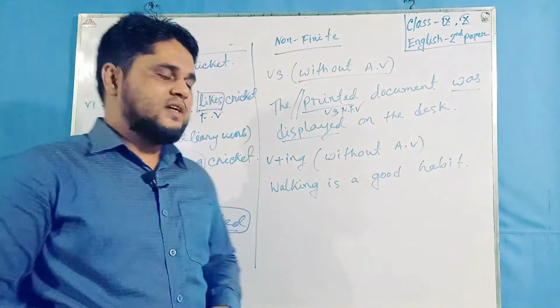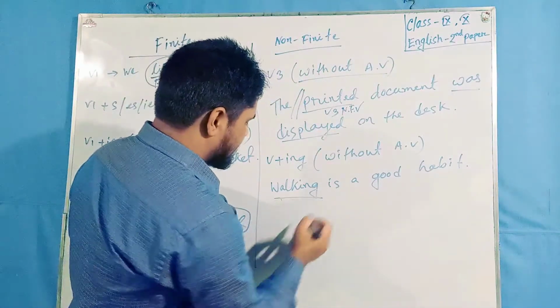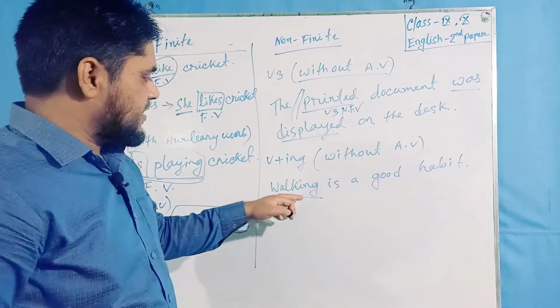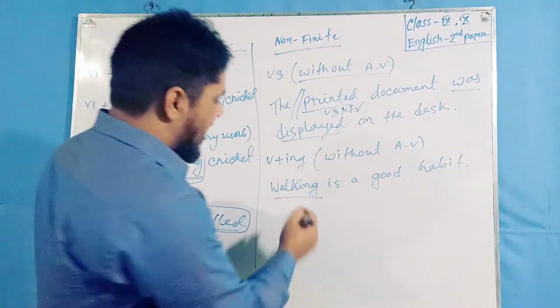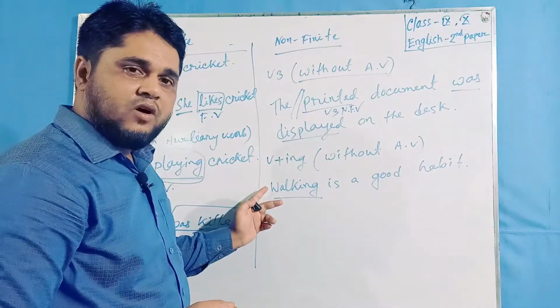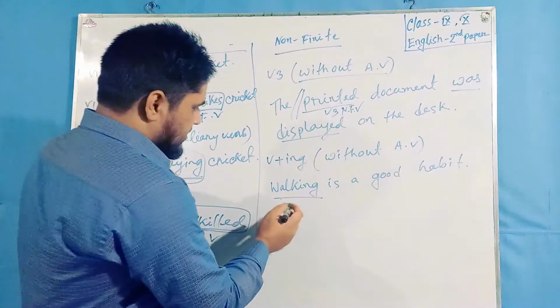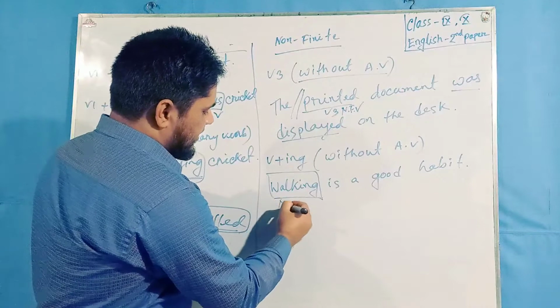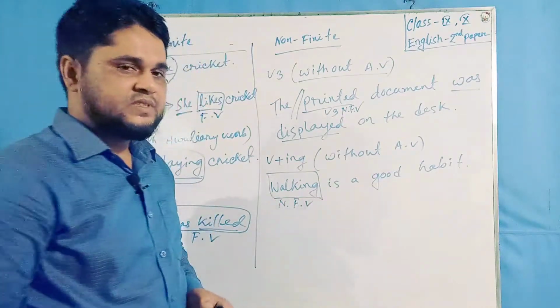Here, the verb is walk. At the end of this verb, we have added ing without any help of an auxiliary verb. That's why this verb is a non-finite verb.